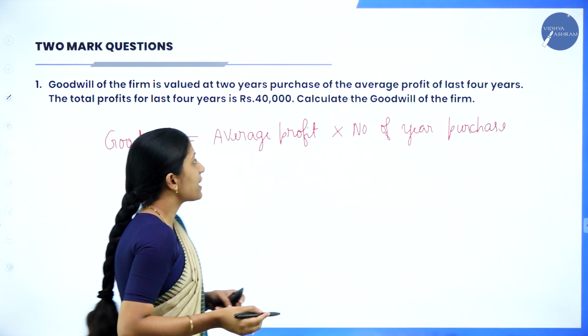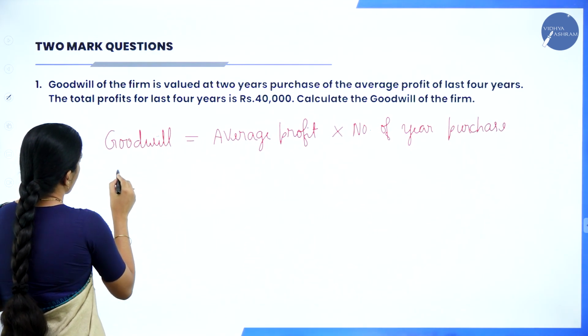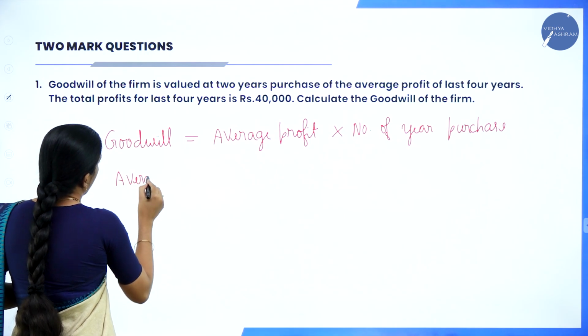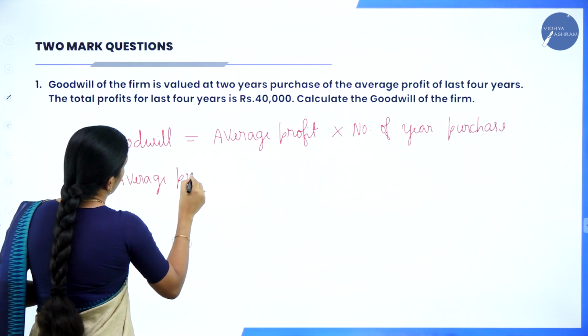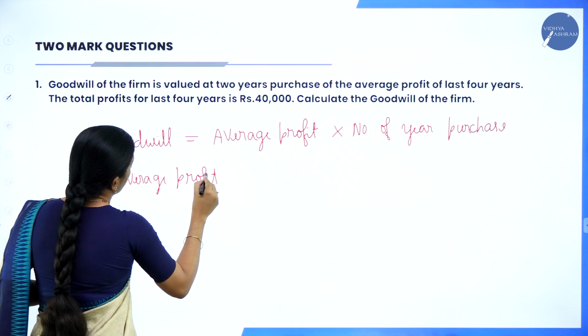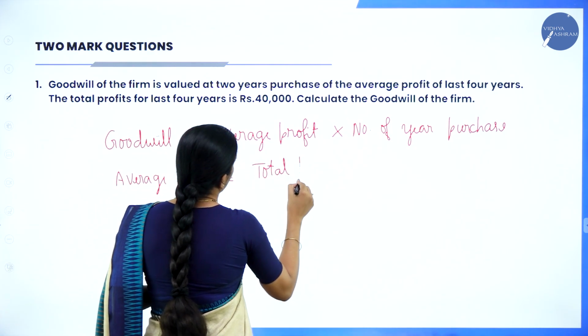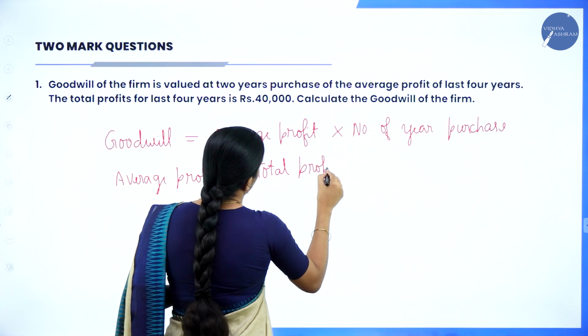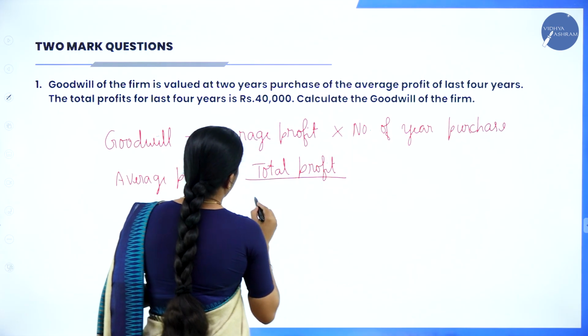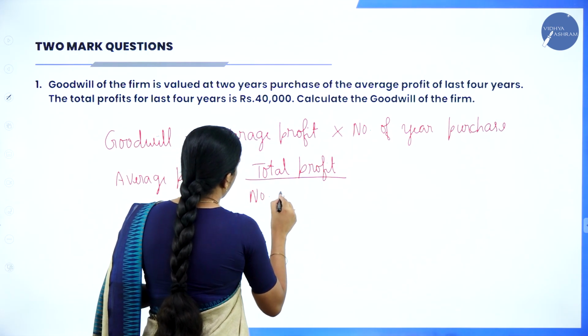Now, we don't know what the average profit is, so let us find out the average profit. Average profit is equal to total profit divided by number of years.